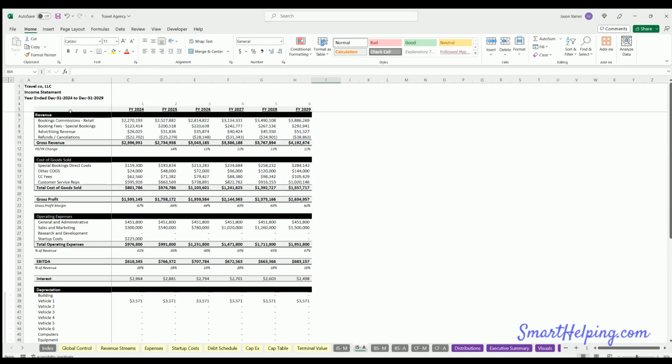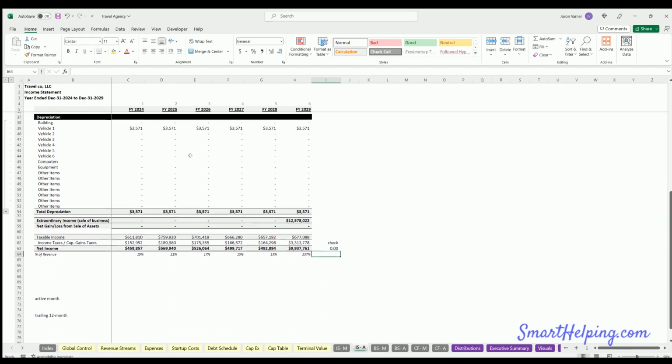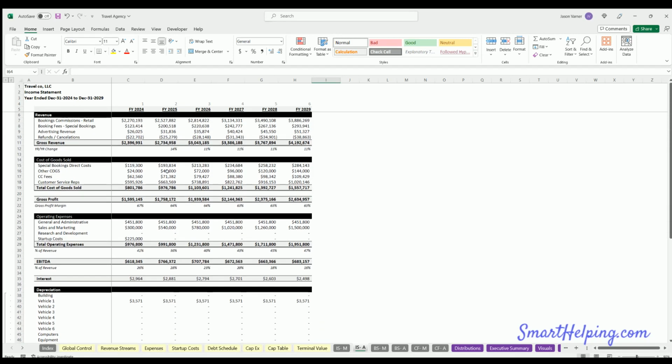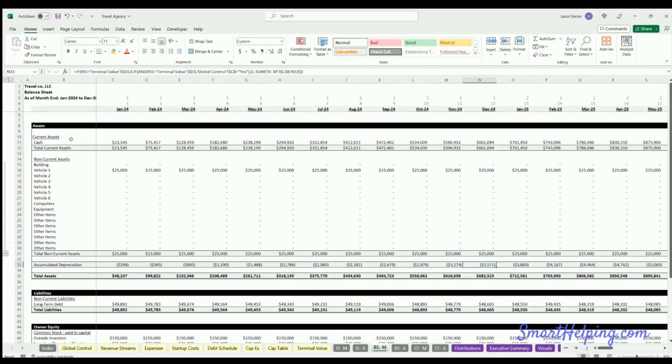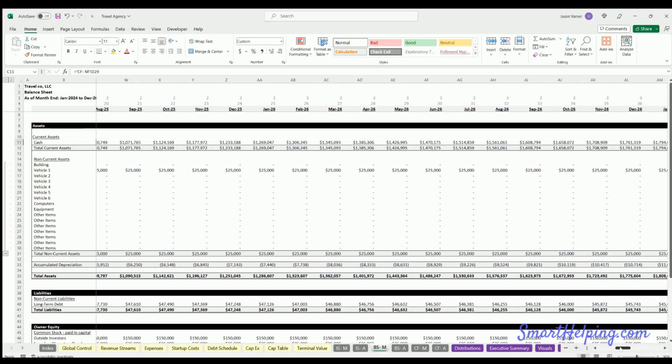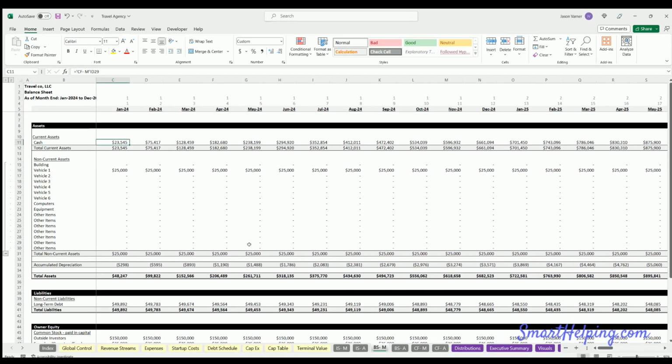Income statement annual, same deal, but on an annual basis. All these things automatically update as the assumptions change. Balance sheet, our cash position, which we solve for 0. Well, in this case, we have it.